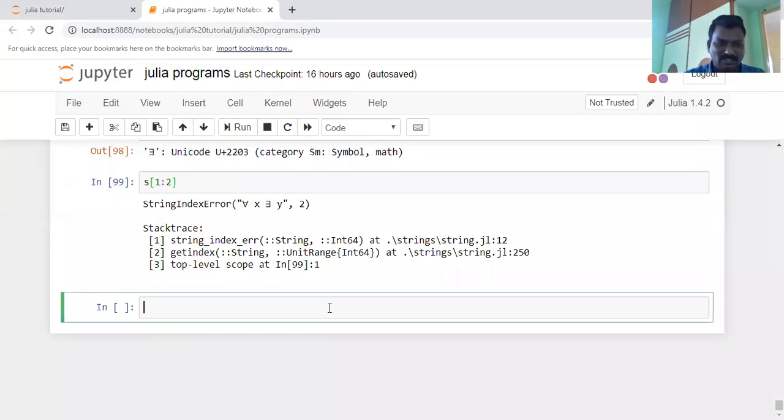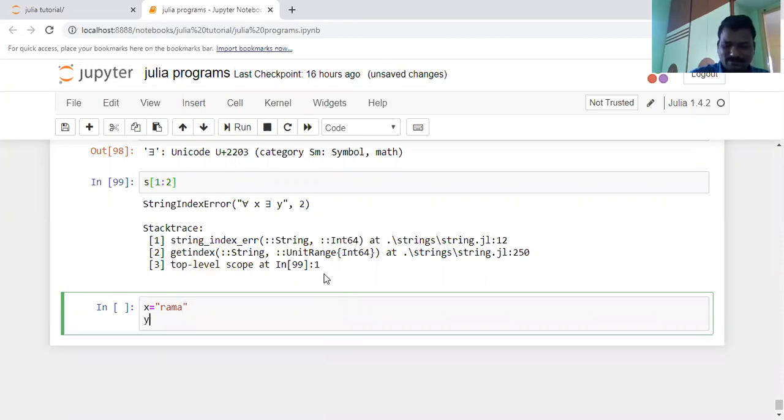For example, x is a string, x equal to Rama. y is a string, y equal to Shiva.